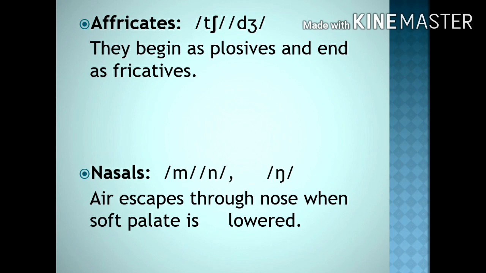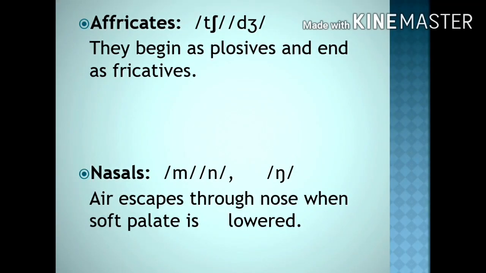Now you have affricate sounds. There are only 2 affricate sounds. Why do you call them affricates? Because again, a kind of friction takes place at the time of the production of the sounds. They begin as plosives and end as fricatives. So they are called affricate sounds. Ch, J. Then you have the nasal sounds.